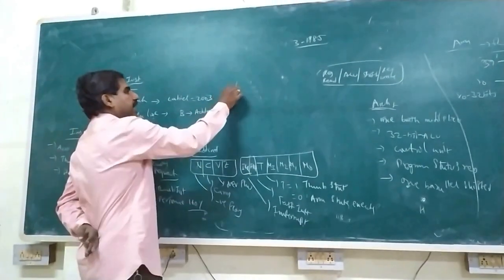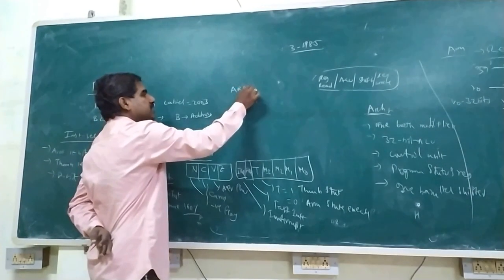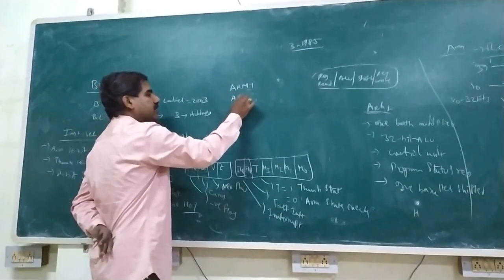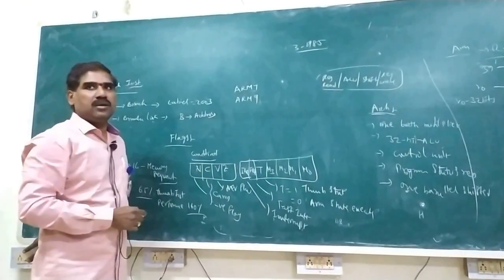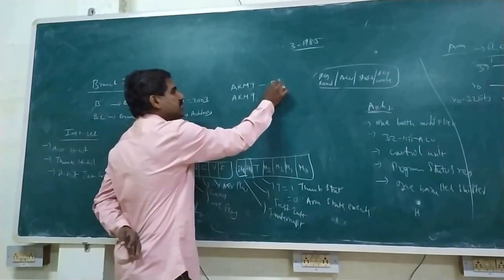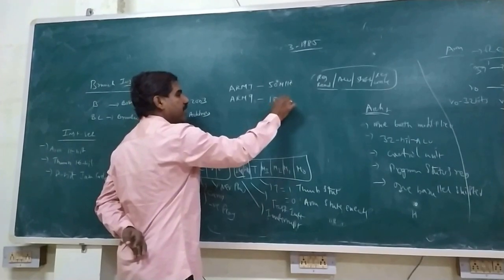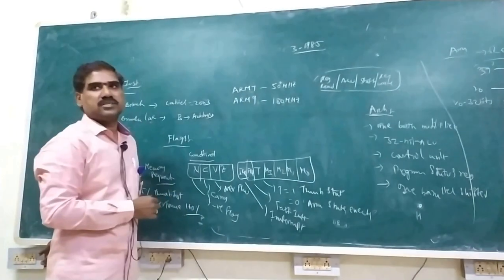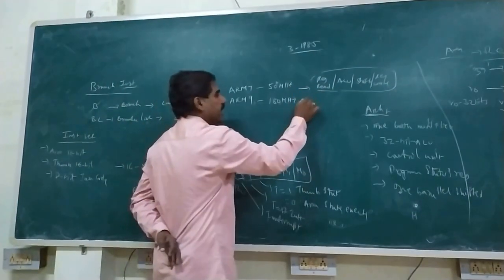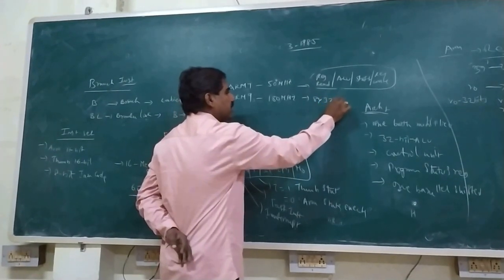Okay. Earlier we discussed ARM7, another one is ARM9. These are two versions. ARM7 is used to support a frequency up to 50 MHz. ARM9 is used to support operating frequency up to 180 MHz. Both are supported by 8x32 multipliers.